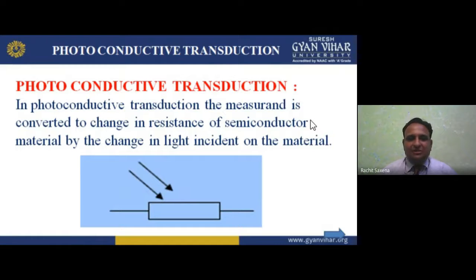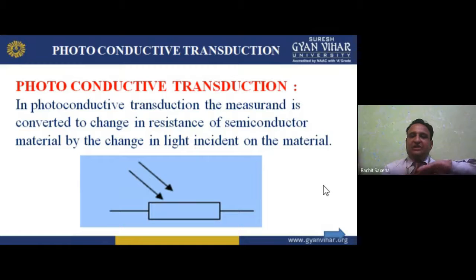So in this photoconductive transducer, the measurement is converted to a change in resistance of the semiconductor, p or n type material, by a change in light incident on the material. Changing the light incident on the material changes the conductivity. So it looks like this. These are the light incident on it. So four transducers we have.